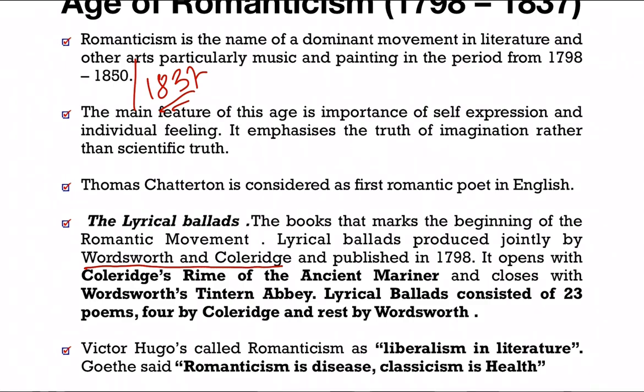Another important fact about Lyrical Ballads is that it opens with Coleridge's poem, the Rime of the Ancient Mariner. Many examinations ask which poem Lyrical Ballads begins with, or who has written the opening poem. That is the Rime of the Ancient Mariner by Coleridge, and it ends with Wordsworth's Tintern Abbey. This is a very important fact we must remember.